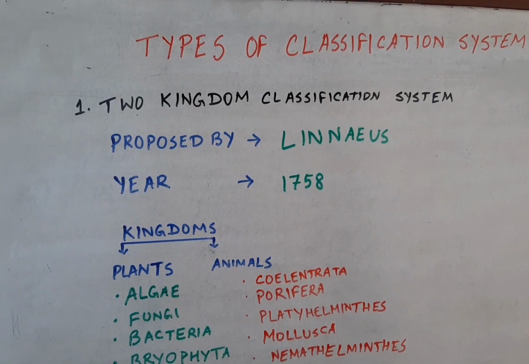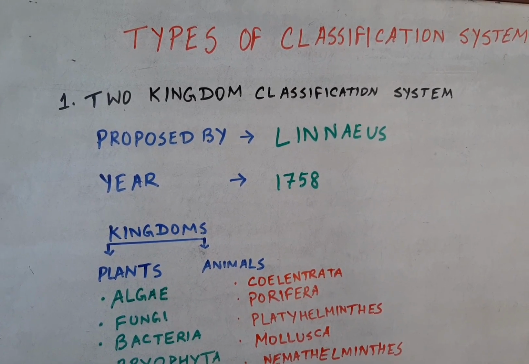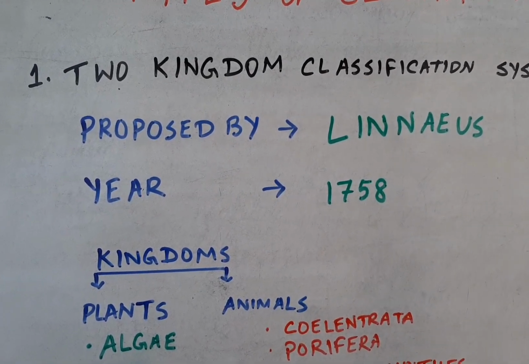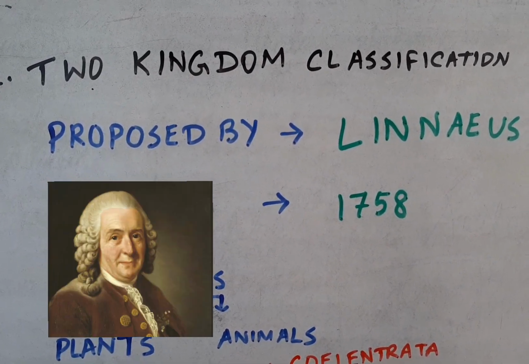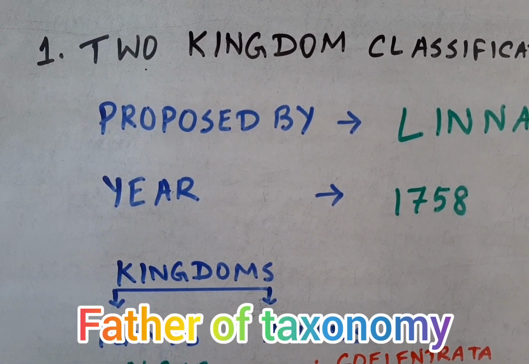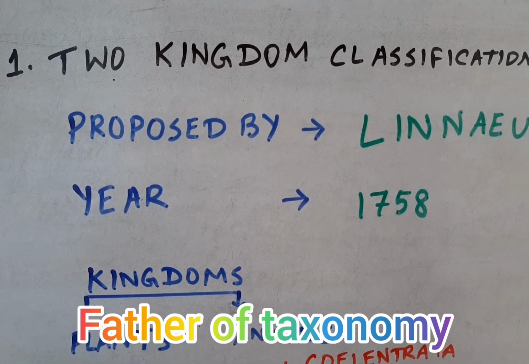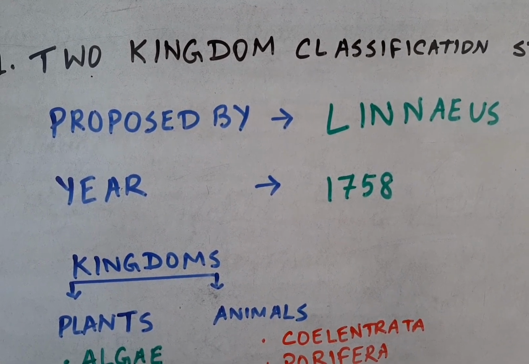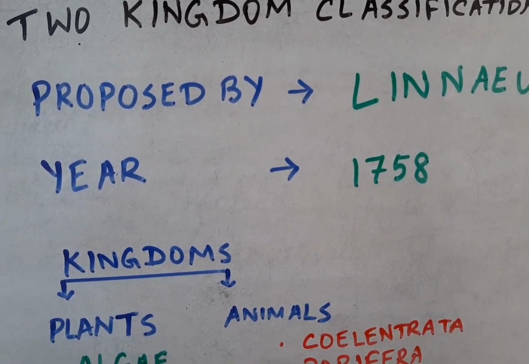Now the types of classification system. The first one is the two kingdom classification system, which was proposed by Carolus Linnaeus, who is also known as the father of taxonomy. He proposed this two kingdom classification in the year 1758.